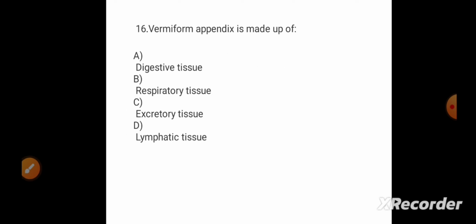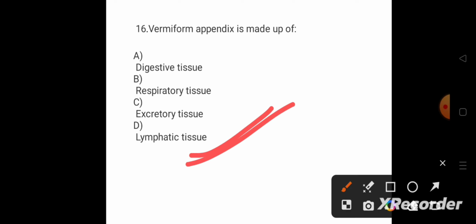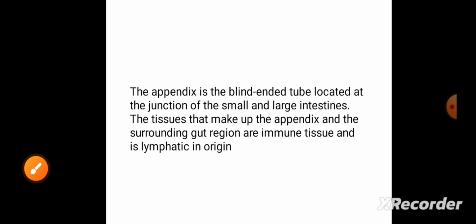Now coming to question number 16, vermiform appendix is made up of. Here he is asking which kind of tissue it is related to. So the answer for this question will be lymphatic tissue. Why? First of all you need to know what the appendix is.